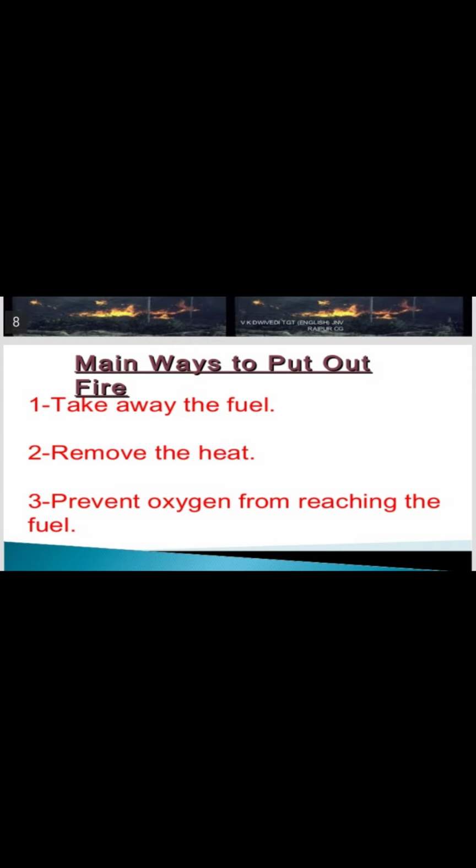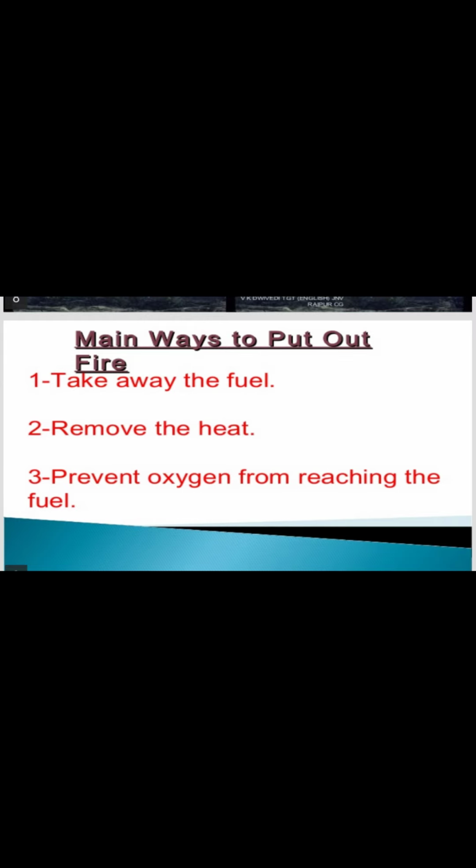Main ways to put out fire. What are the ways to put out the fire? First one is to take away the fuel. You have to remove the heat. You have to prevent oxygen from reaching the fuel.